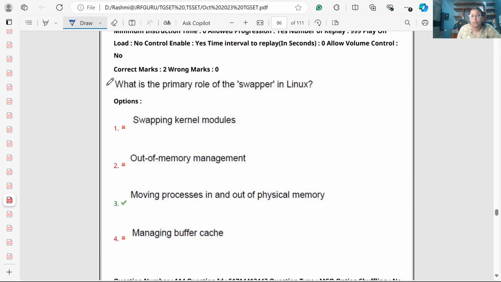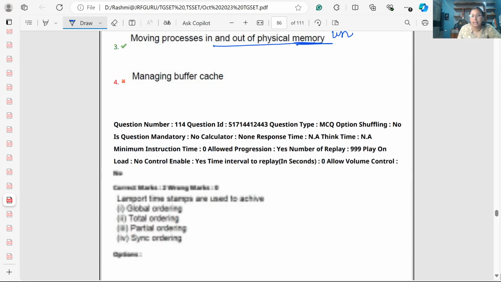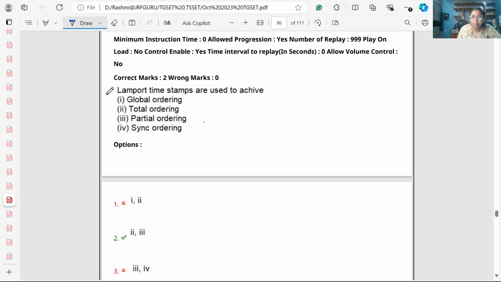What is the primary role of the swapper in Linux? To swap the process in and out from the physical memory, not from the kernel mode. The swapper swaps out the user process. Out-of-memory management is not performed by the swapper. The swapper is just responsible to swap out the partially executed process, moving processes in and out of main memory.